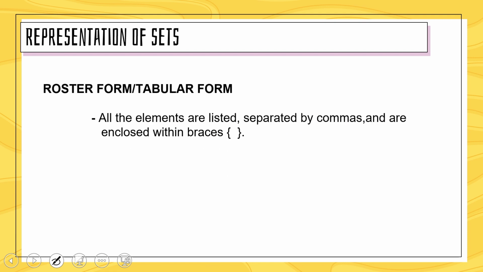Roster form: all the elements are listed, and between them a comma is put, that is, separated by commas. Whenever you see a set in curly brackets with commas between the elements, we can say this is roster form, a representation of sets called roster form. So all the elements are listed, separated by commas and enclosed within braces.